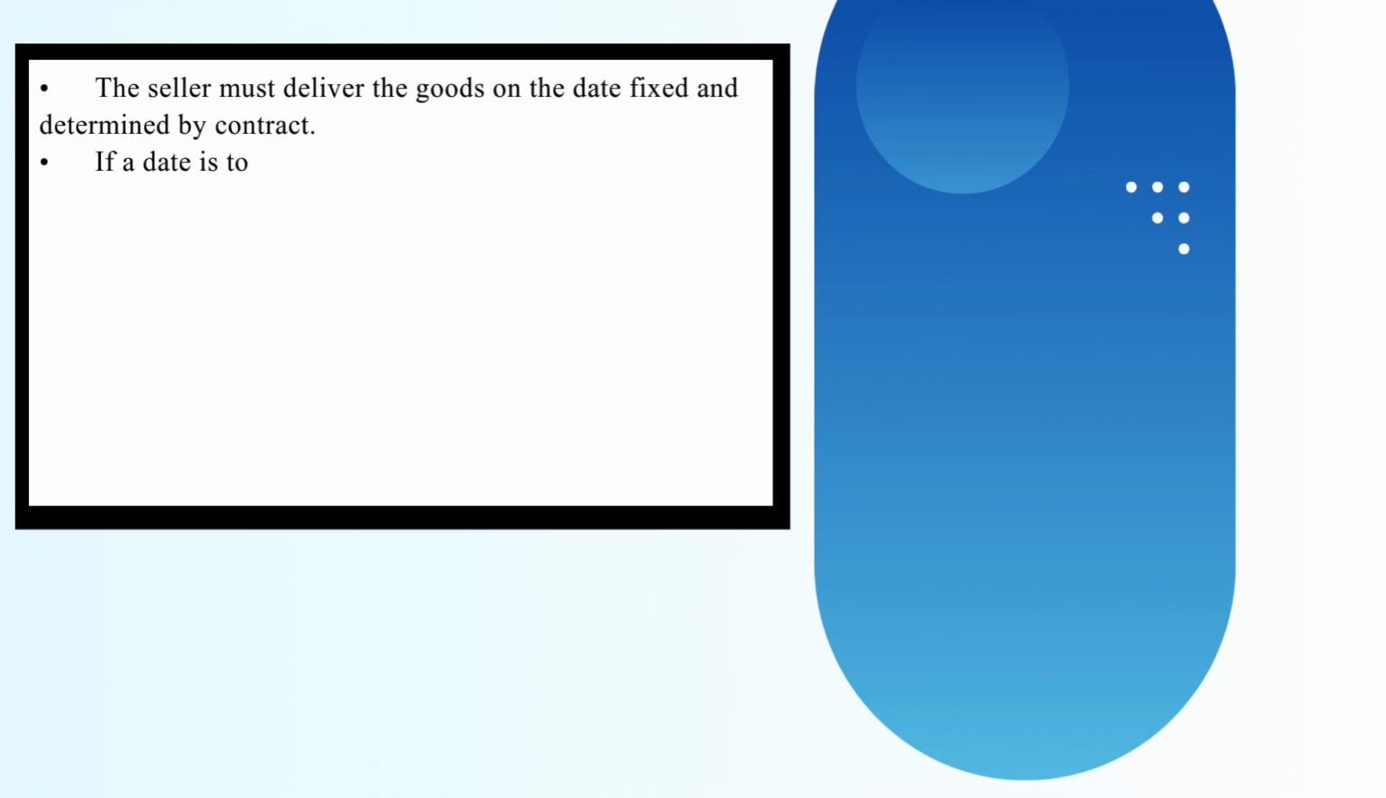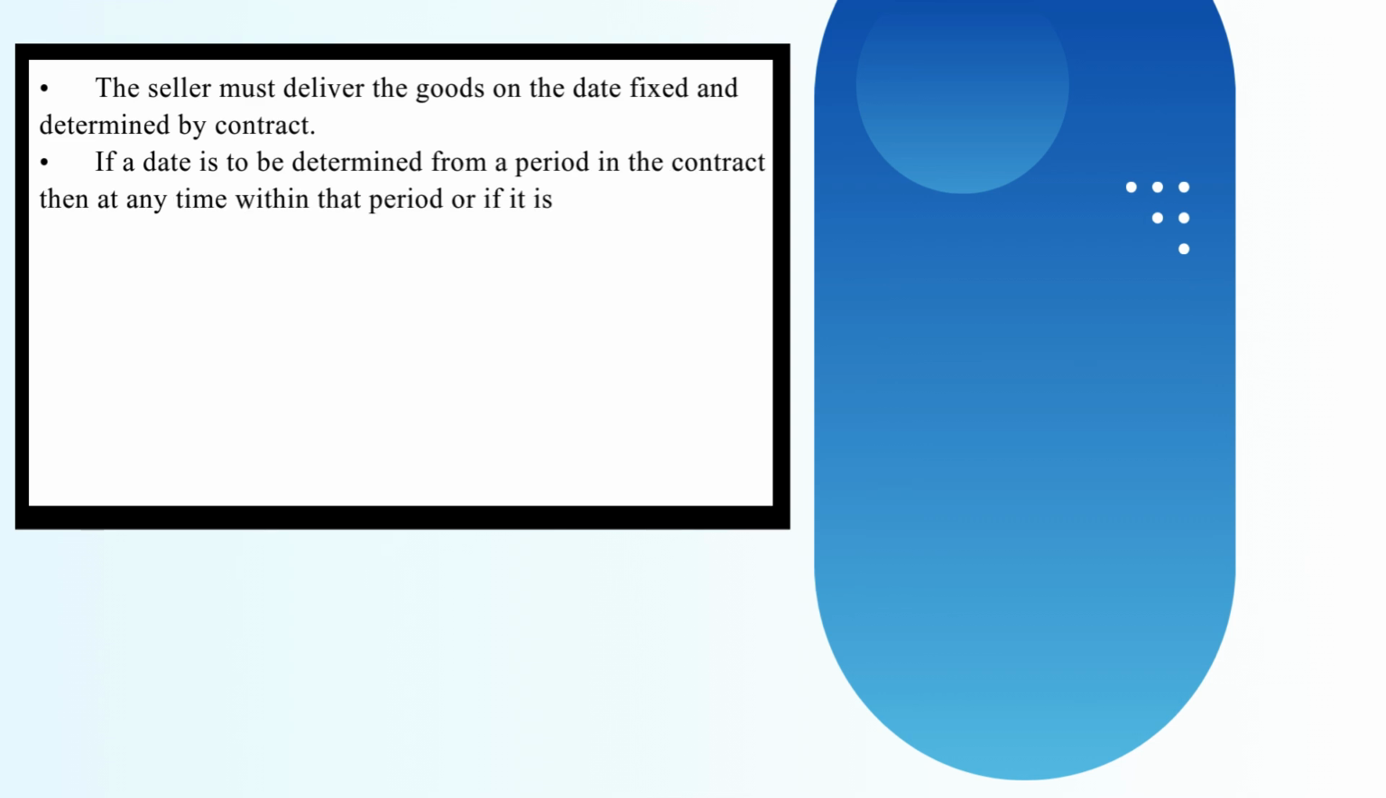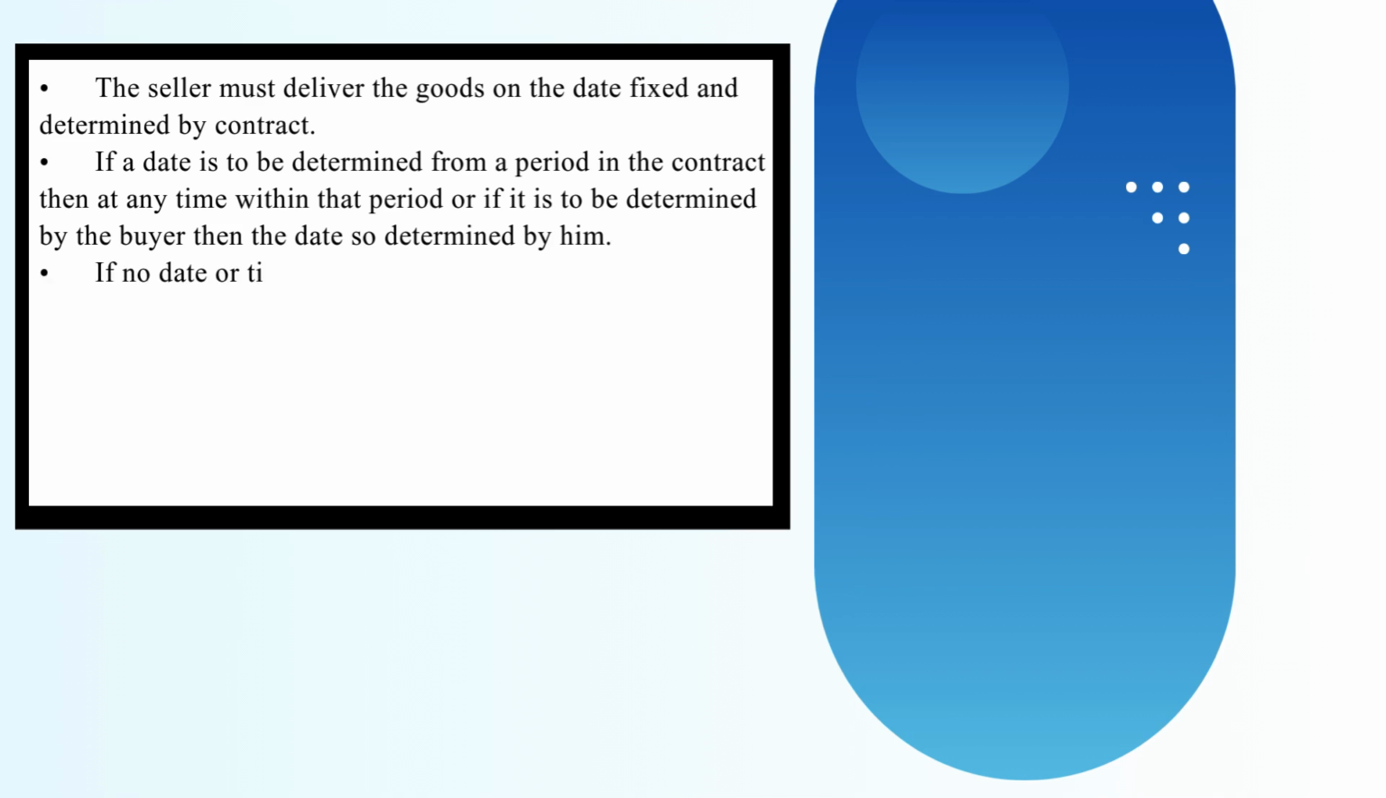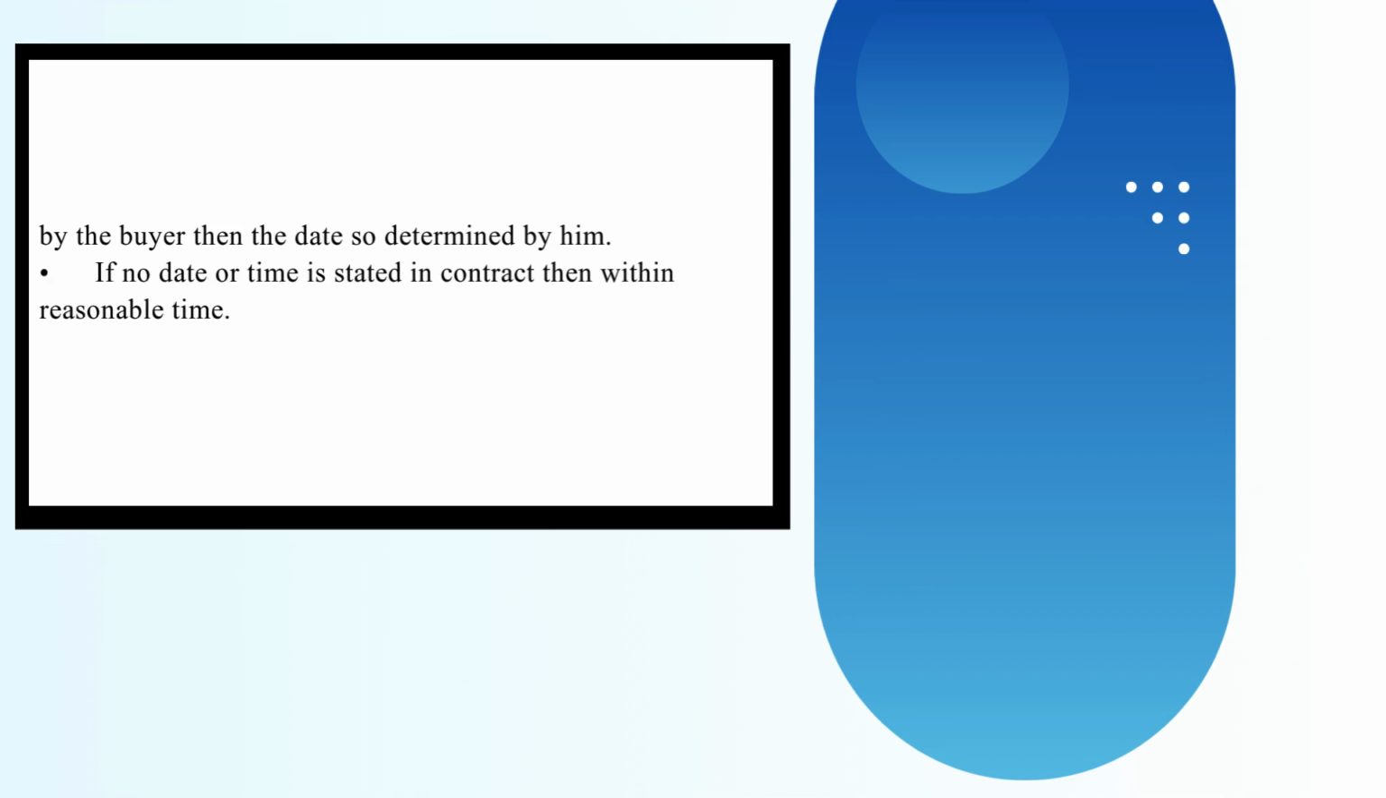Delivery time, Article 33. The seller must deliver the goods on the date fixed and determined by contract. If a date is to be determined from a period in the contract, then at any time within that period, or if it is to be determined by the buyer, then the date so determined by him. If no date or time is stated in the contract, then within a reasonable time.